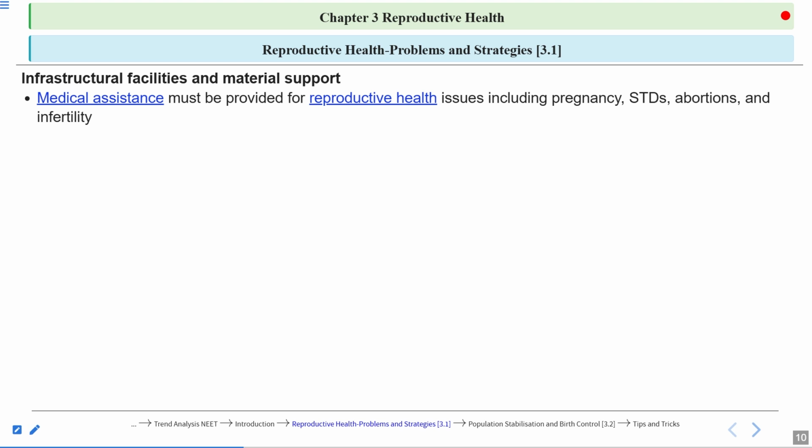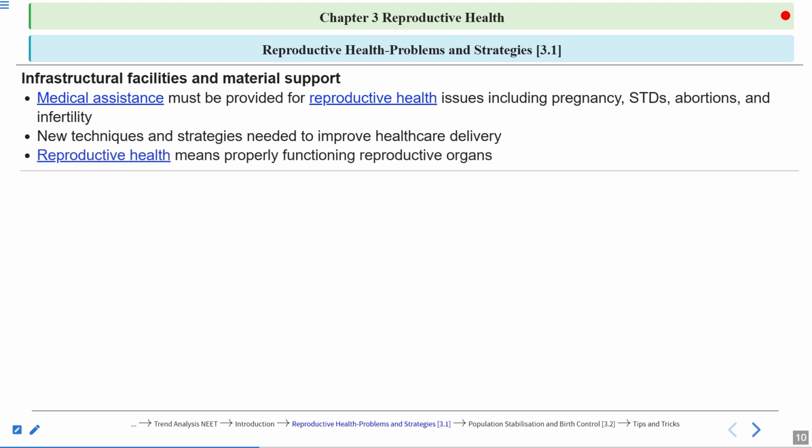Now, new techniques and strategies are needed to improve healthcare delivery. So new strategies and new techniques should be implemented to improve the healthcare facilities, and the delivery of the child as well.